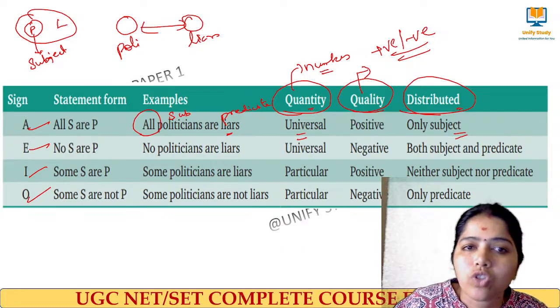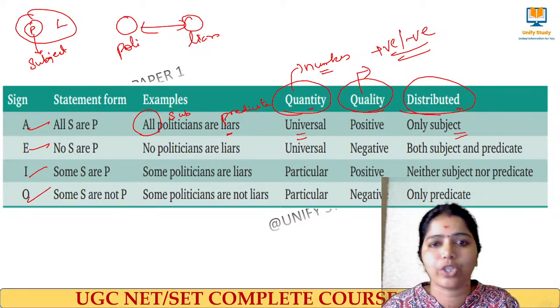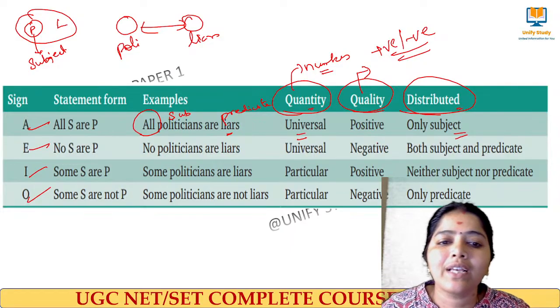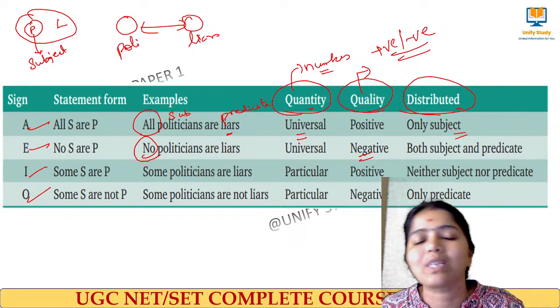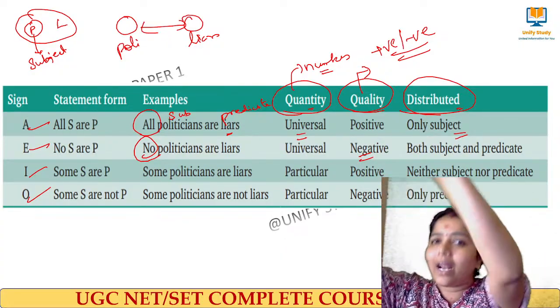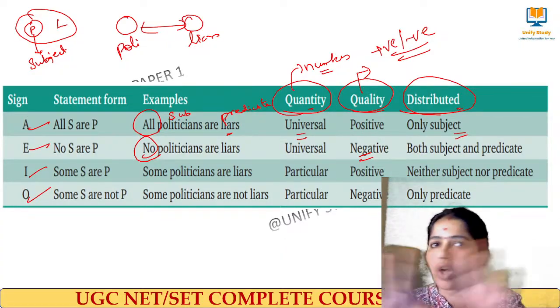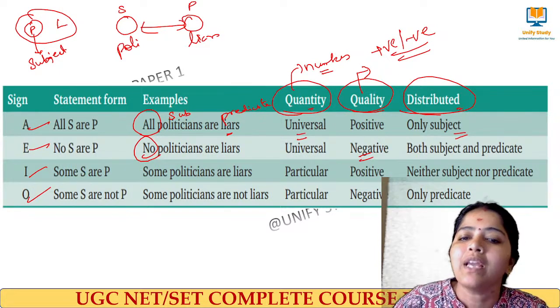The quantity is also about all. All politicians, all liars. They are not connected to each other. So here what is the quality? Here there is a no, and so it's a negative quality. Here both subject and predicate are distributed, because I am talking about all the politicians and all the liars. They are not connected to each other. So the subject and the predicate are said to be distributed.